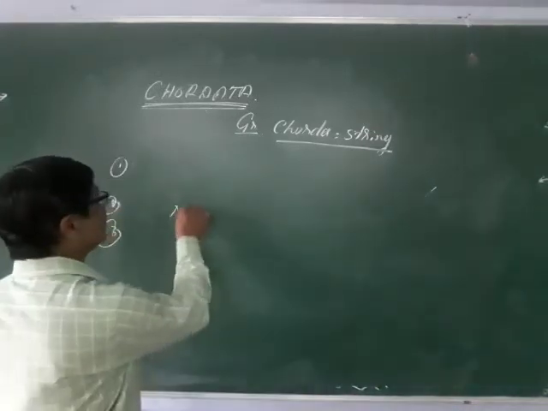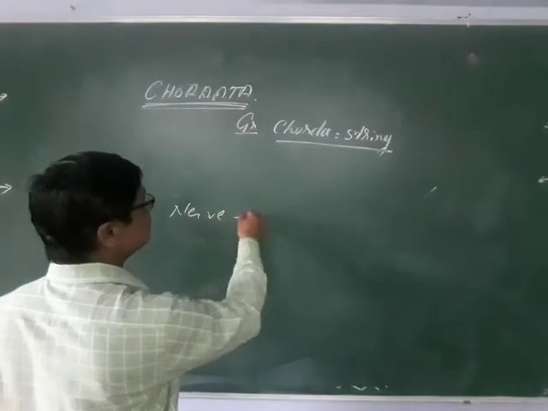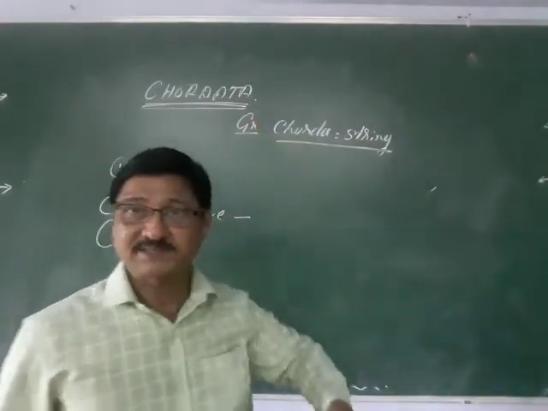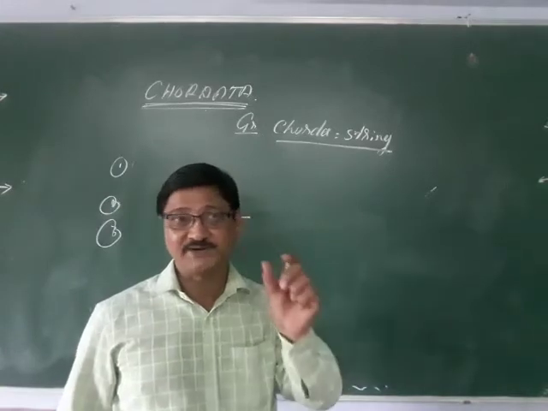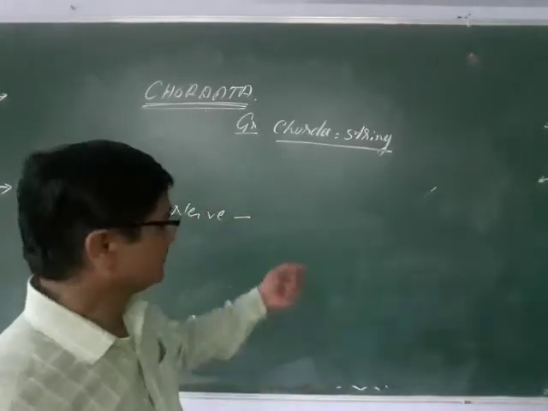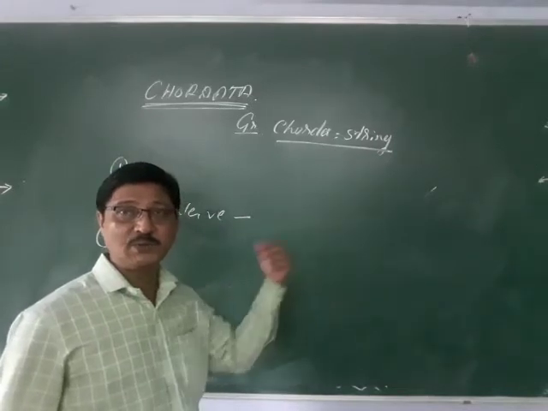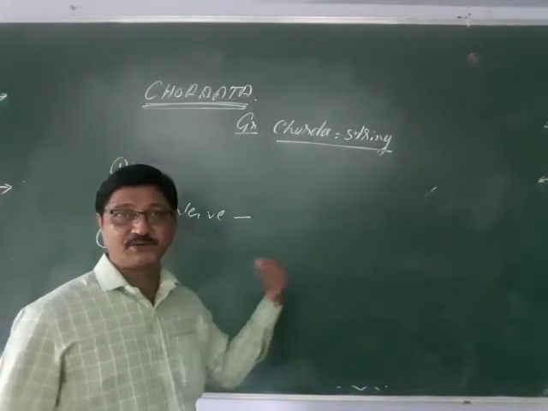And the nerve cord is an elongated, solid structure that runs from anterior toward posterior, from the brain to the caudal region.